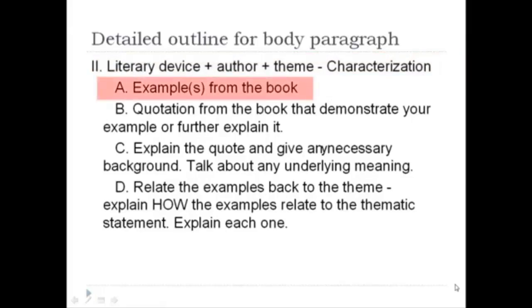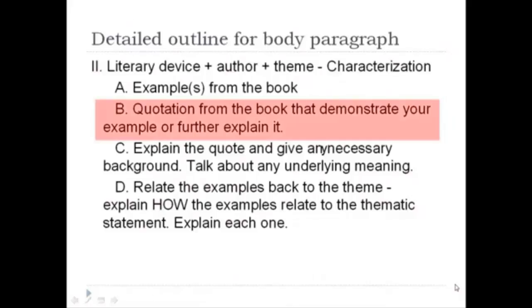sentence that comes are examples from the book. They're actual overall examples. They're mentions, their actions, their plot summary part. Okay, they're examples. B, you want to give more specific details, and if you have the text in front of you to prepare, use a quotation that demonstrates your example or further explain it. Definitely want to get into the nitty-gritty, the very small details to prove that this is the central theme.